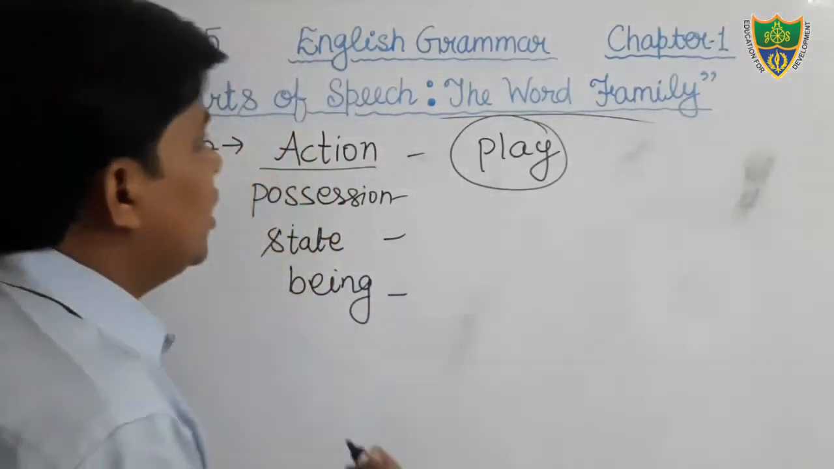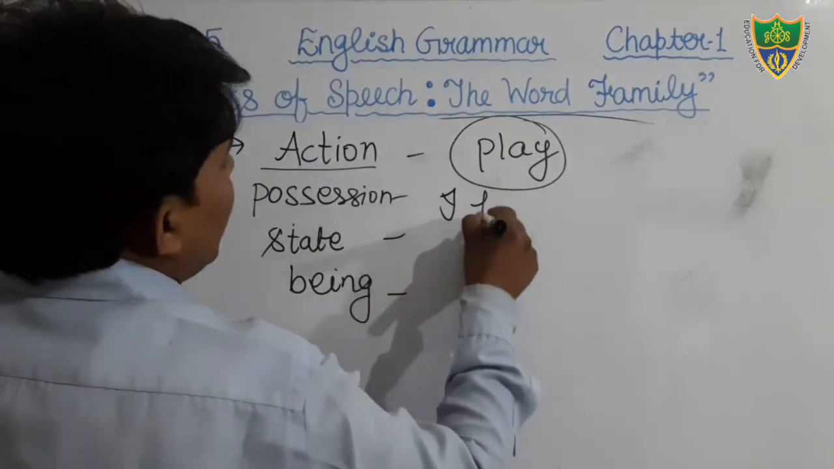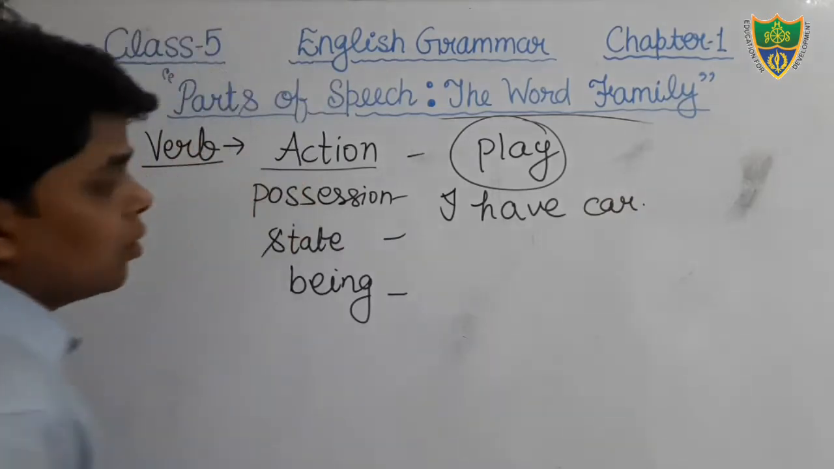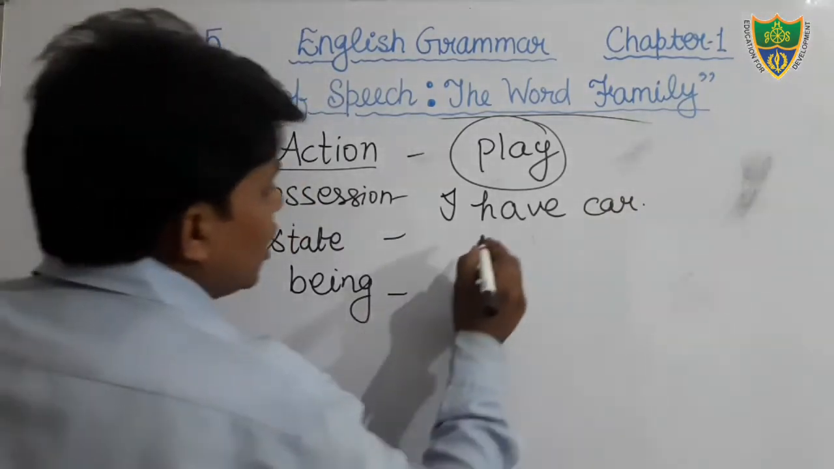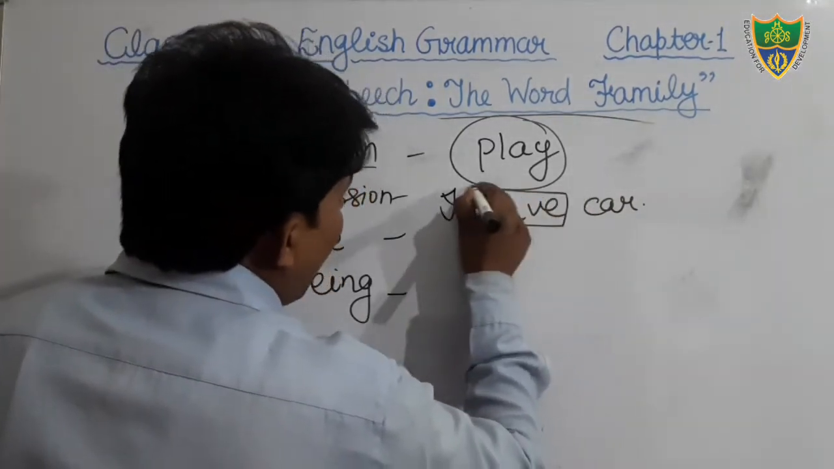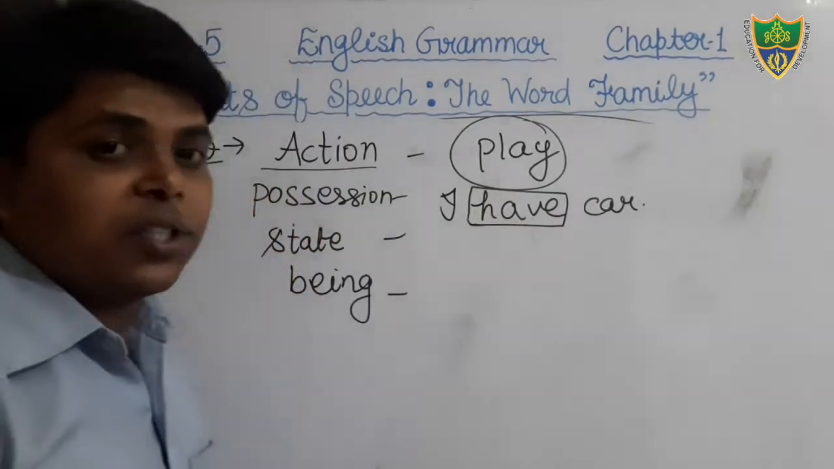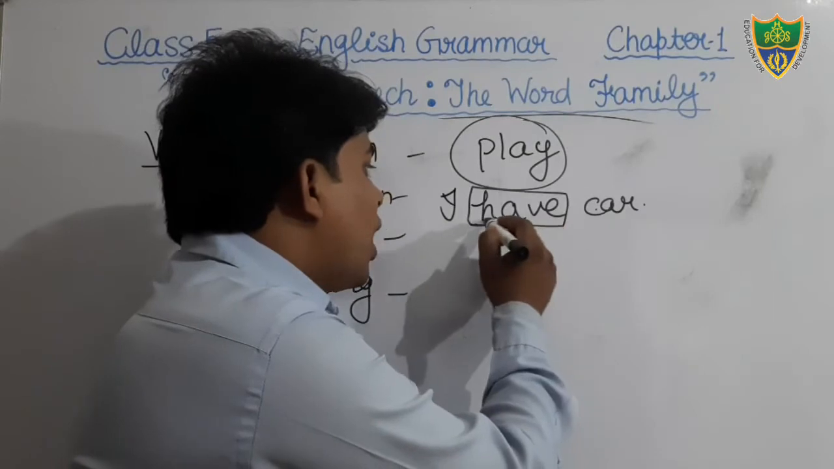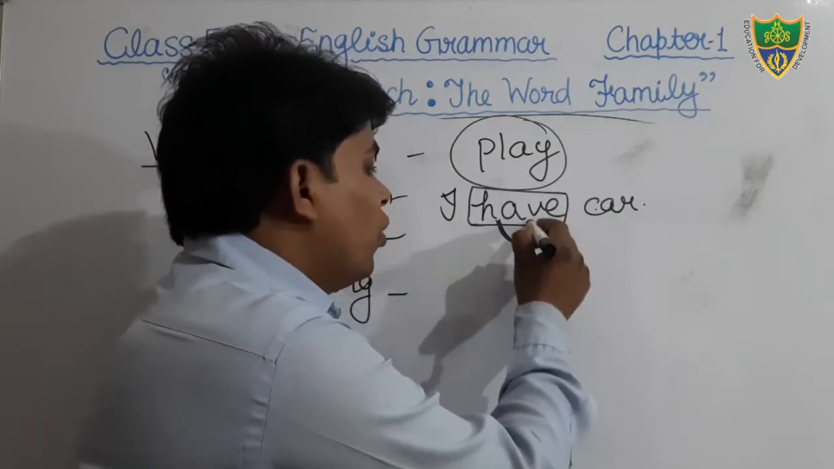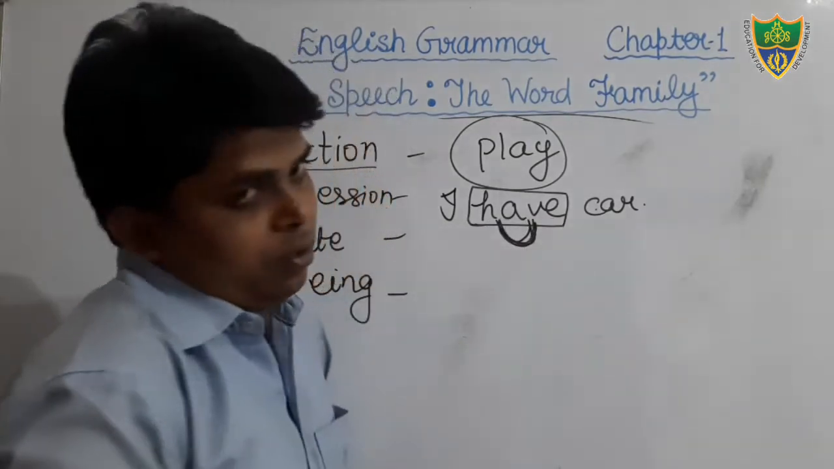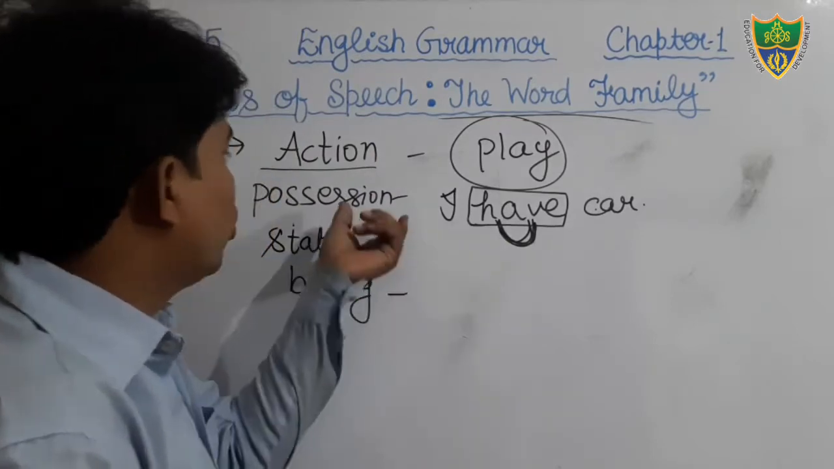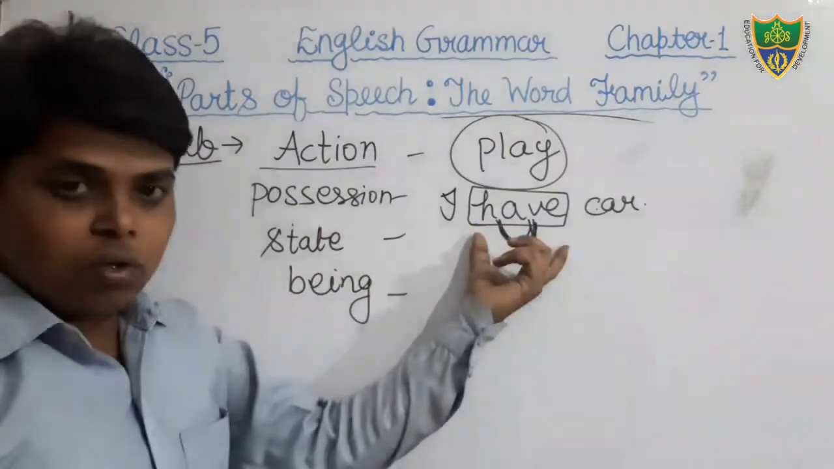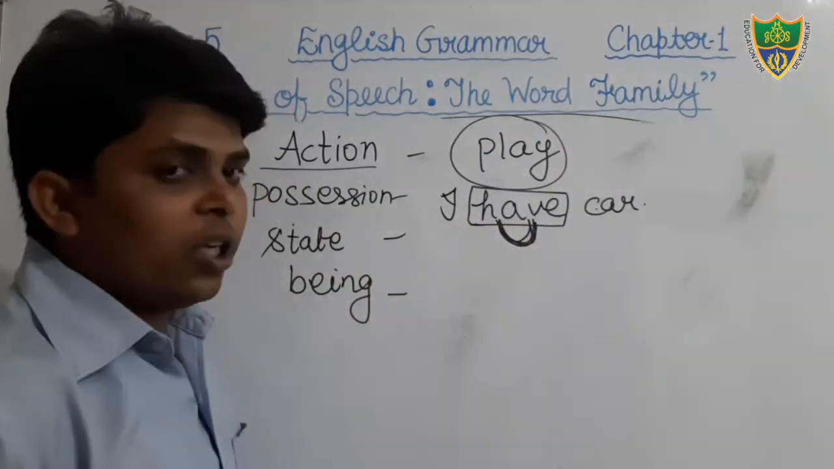Okay, suppose that I say I have a car. In this sentence, the word have denotes what? Possession. Who has the car? I have a car. Here the word have is used to denote possession. Okay, and it is also a verb.